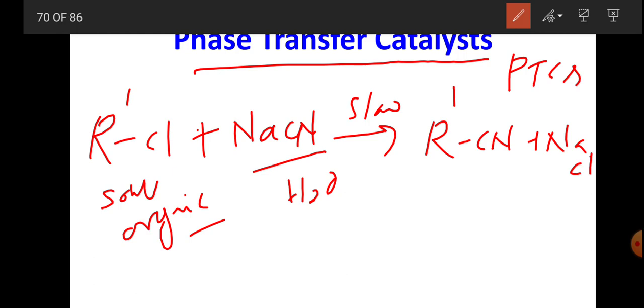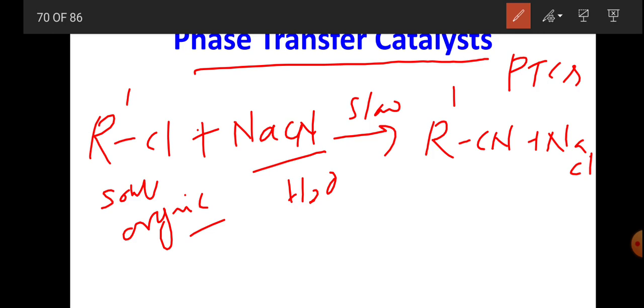So in nucleophilic substitution reactions, one species is organic soluble and the other is water soluble, and the reaction is very slow and the products are alkyl cyanides and sodium chloride.